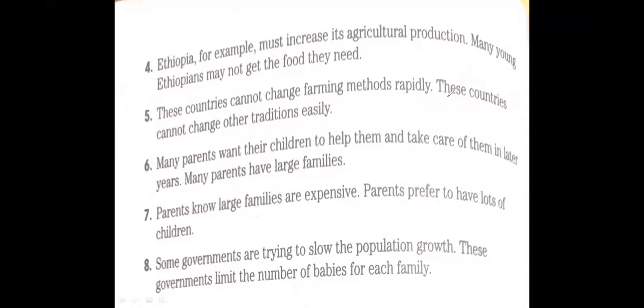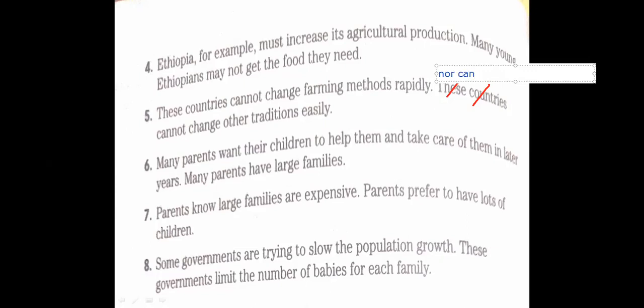At first, I remove this one, okay? Then I make a replacement. For example, these countries cannot change farming methods rapidly, nor can.